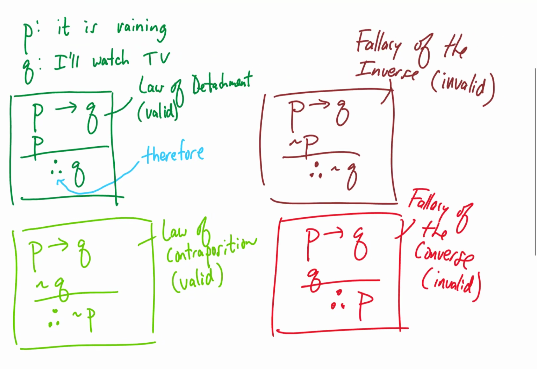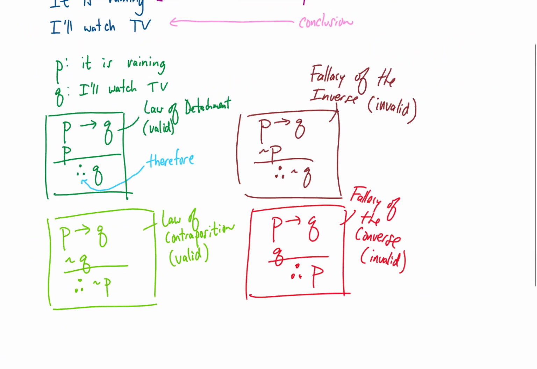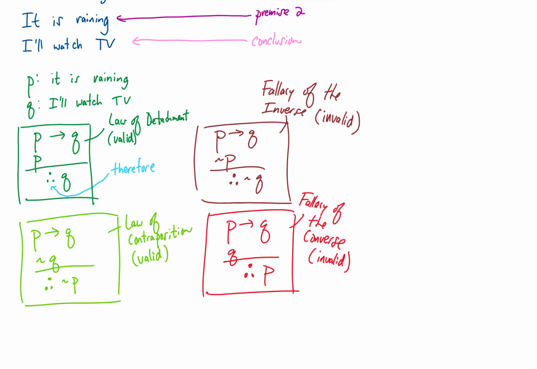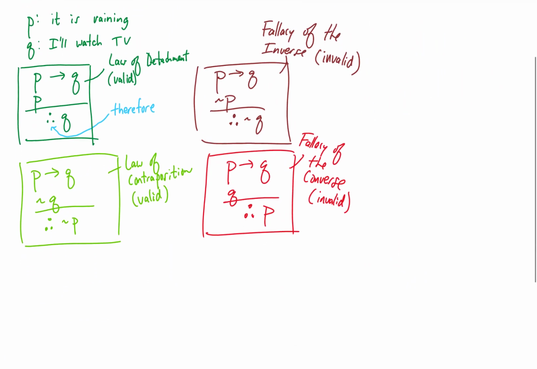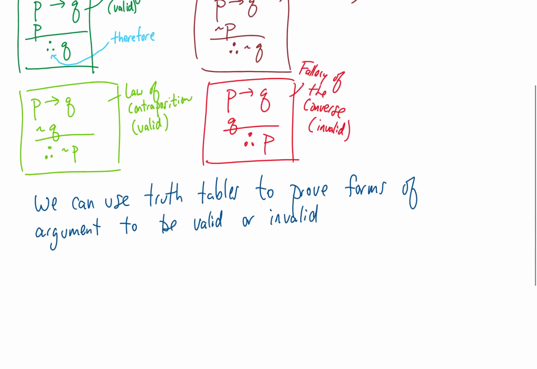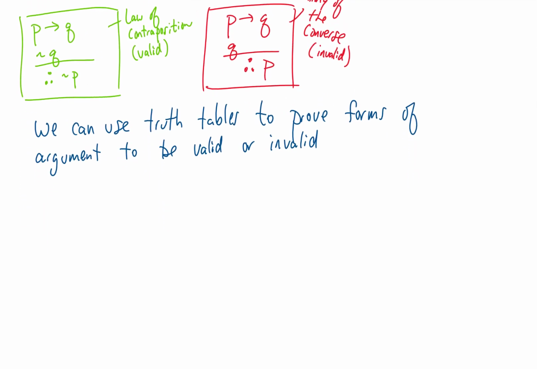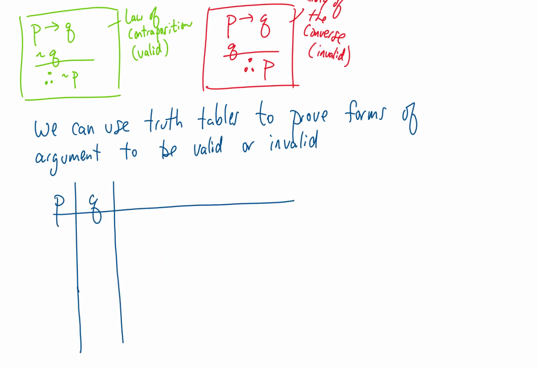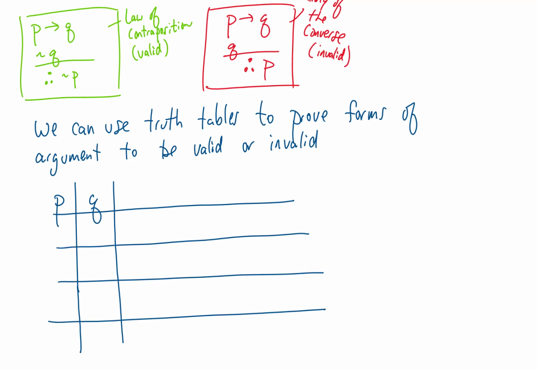Now, there are several other standard forms of argument besides these four that I've introduced to you. Each one of these standard forms of argument can be proven to be valid or invalid using truth tables. Let's just do one example, and then we can talk more about this in class. Let's do a truth table for the Law of Contraposition. Now, we can always start with our statements. We have two. We have P and Q. Now, what we're trying to test is whether starting with the premise P, then Q, and the premise not Q, whether or not that logically leads us to the conclusion not P.